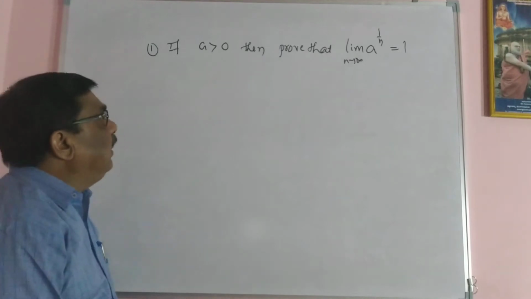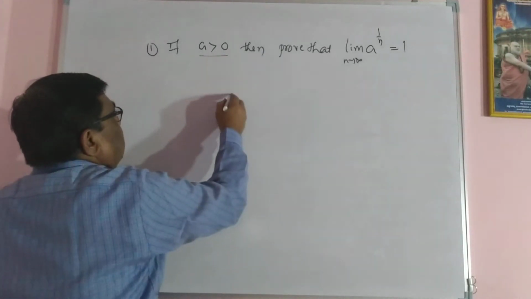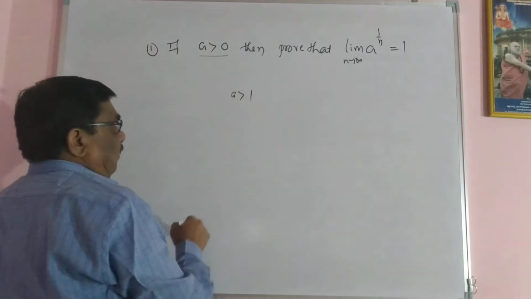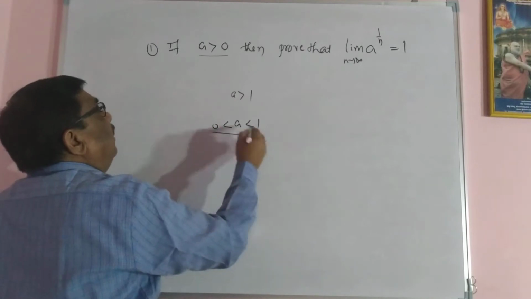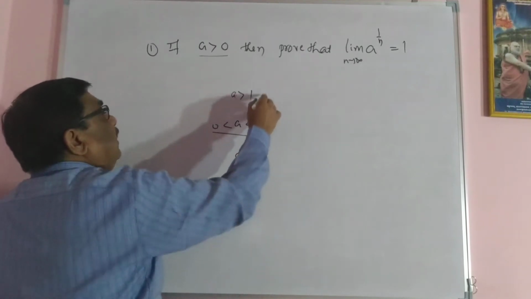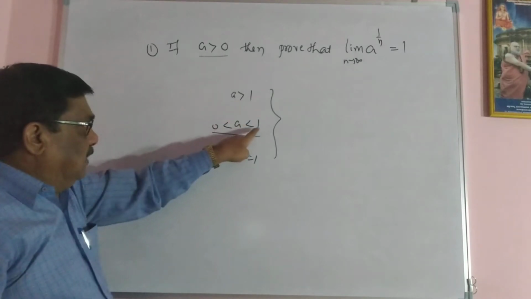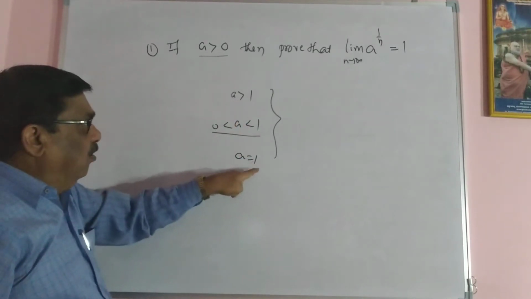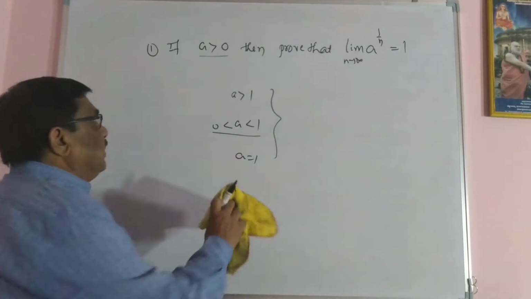The proof is in three cases. A greater than 0 means a is greater than 1, a is less than 1 but greater than 0, and a is equal to 1. These are the three cases I would like to prove for this example.